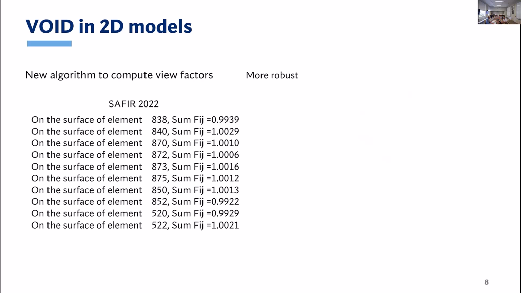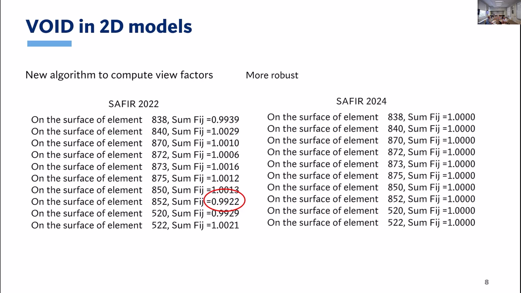If you look at these results from SAFIR 22, you know that the sum of all the view factors from one surface should be 1. And see, it was not exactly 1, sometimes a little bit less, sometimes a little bit more. Now with the new algorithm, we got a 1, and also the old algorithm, sometimes it would crash. Now it worked very well.